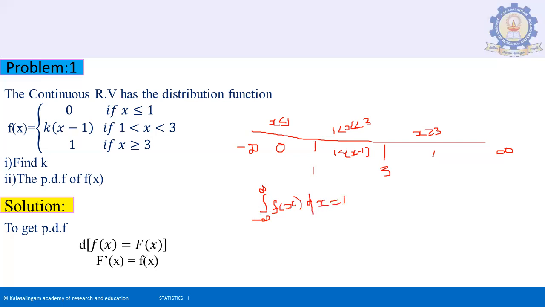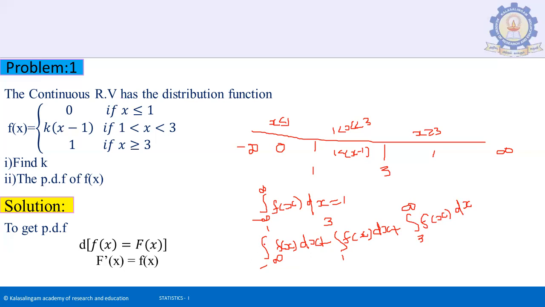We want to separate the interval. It will be the integration from minus infinity to 1 of f(x) dx, plus the integration from 1 to 3 of f(x) dx, plus the integration from 3 to infinity of f(x) dx.